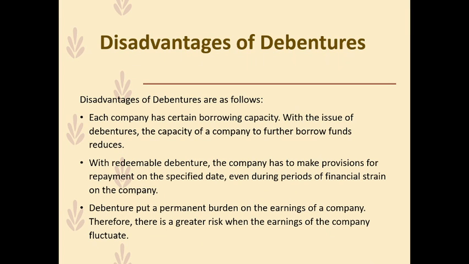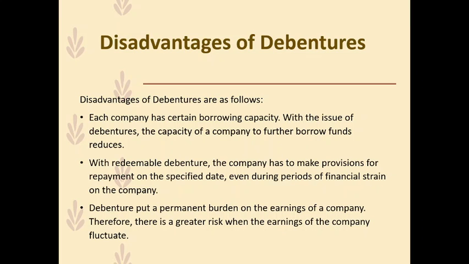Now let us understand disadvantages of debentures, because everything has both pros and cons. So each company has certain borrowing capacity. With the issue of debentures, the capacity of a company to further borrow funds reduces. Now, each company has a borrowing capacity. This borrowing capacity depends to a very great extent on the earnings before interest and tax that a company has earned, or even on profit after tax.